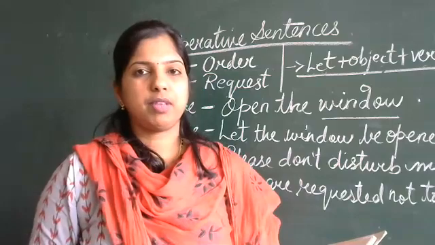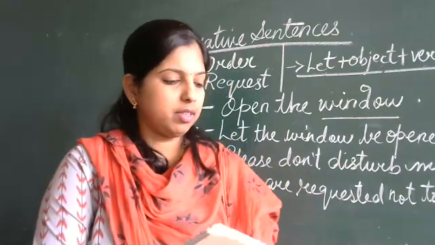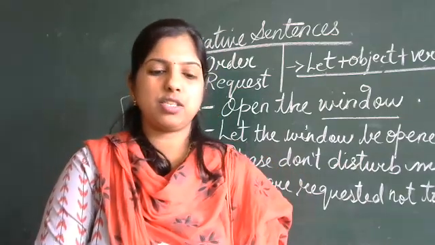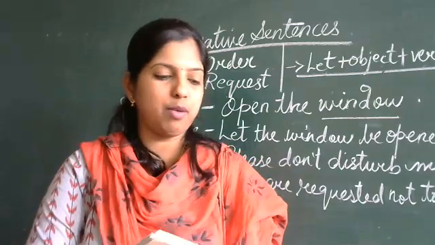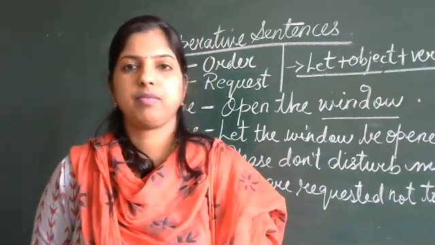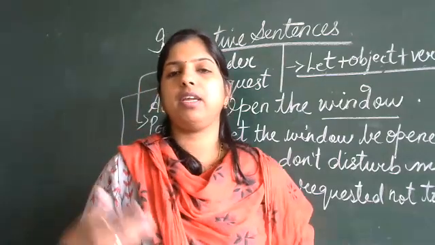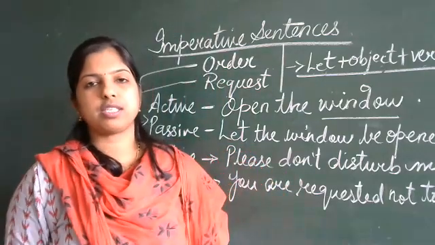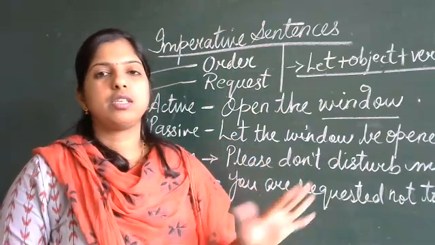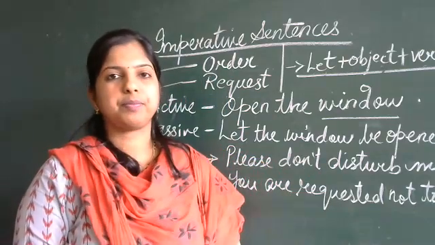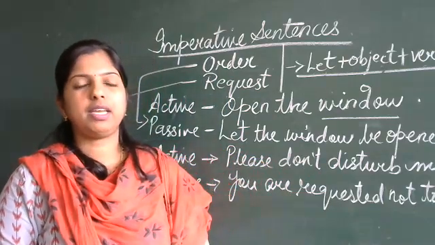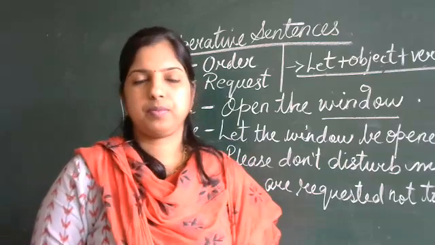In my next class, I will be solving these plus the remaining exercises also. So try solving it. I want everybody to solve this. Once you solve, you might come across many queries. You can ask me in the next class so that we can sort it out. Right? Am I clear? Yes, ma'am.